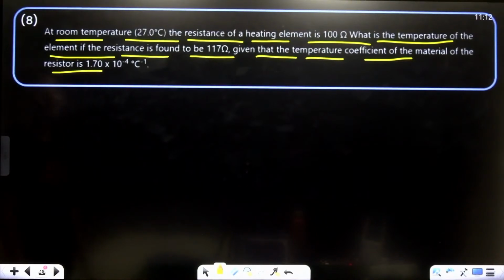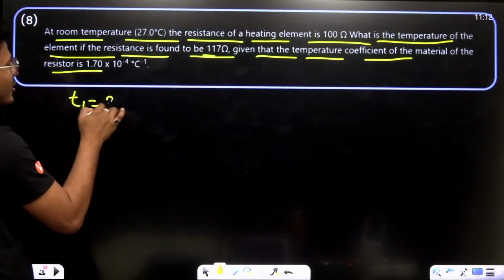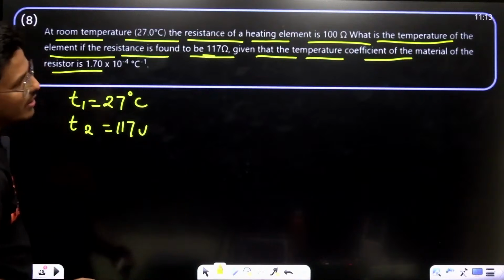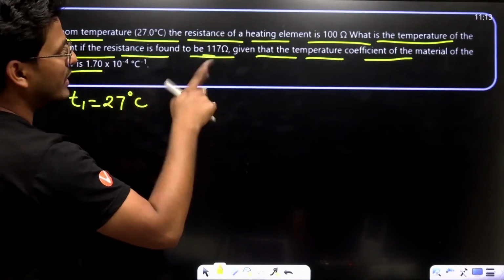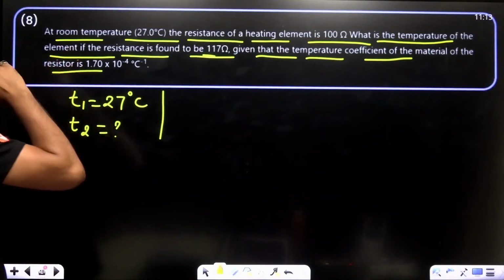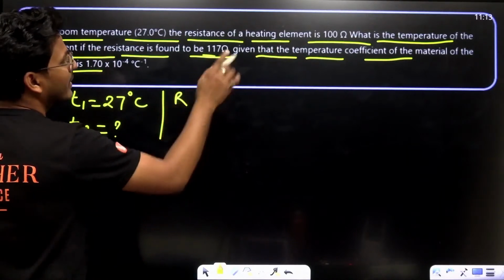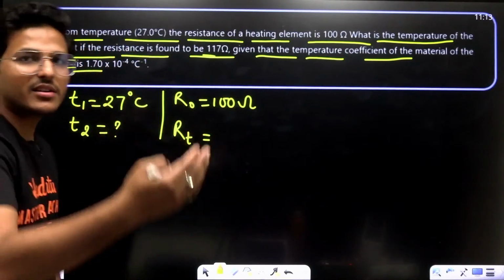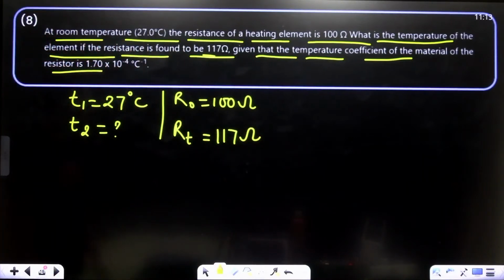See, at room temperature, T1 is basically 27 degrees Celsius. T2 is what? It's 117. What is the temperature of the element? That means T2. For the heating element, 100 ohm is R naught. And what is the value of RT at the certain temperature? The value is 117.